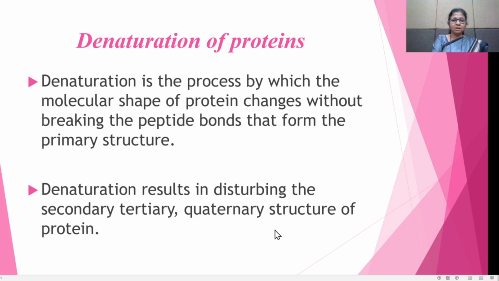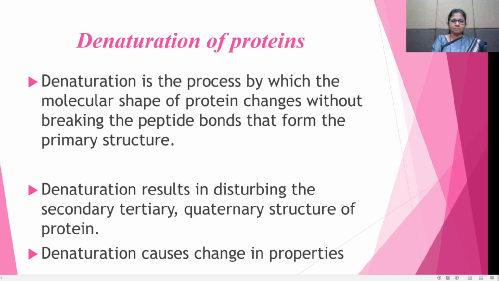The denaturation process disturbs their secondary, tertiary and quaternary structure, their shape is disturbed, and in this way, in the denaturation process, they are left in the primary structure. Denaturation causes a change in the properties of the proteins.